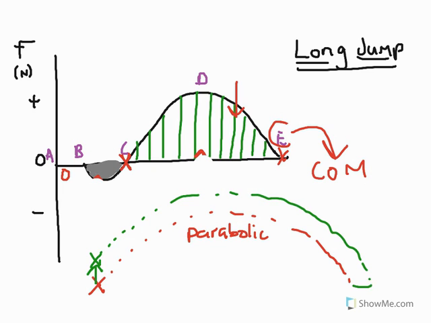The centre of mass actually travels further, covers a greater horizontal distance. So at the point of takeoff, point E, we want to raise our centre of mass as high as possible, because during that phase we will extend the horizontal distance which the centre of mass travels.